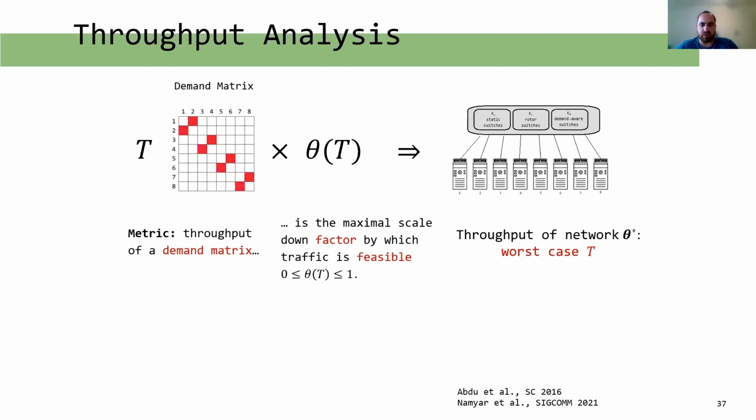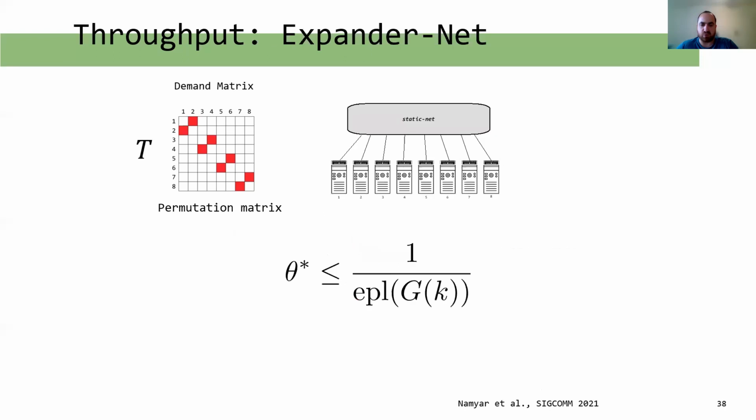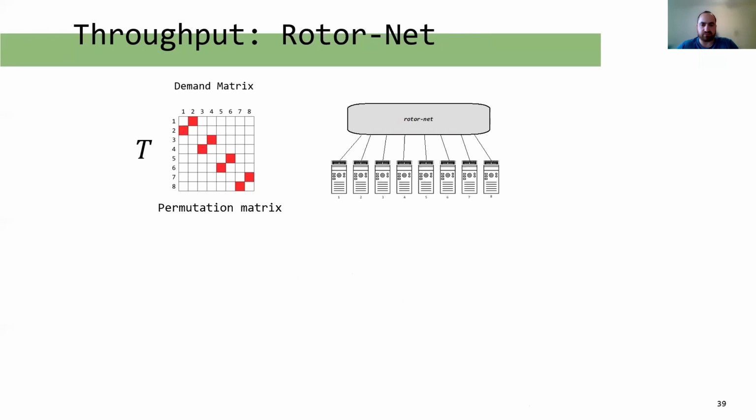Based on these definitions, in the paper we present a complete mathematical framework we developed. This framework allows us to evaluate analytically the performance of optical switches, considering real traffic distributions. Based on our models, we formally show a bound for the throughput of each of our three component topologies. Let us shortly discuss those. For ExpanderNet, the throughput is bound by 1 over the expected path length for the flows. This network only pays a bandwidth tax.